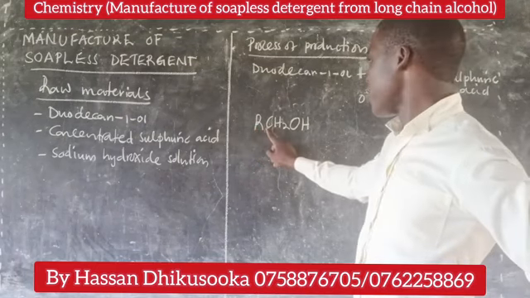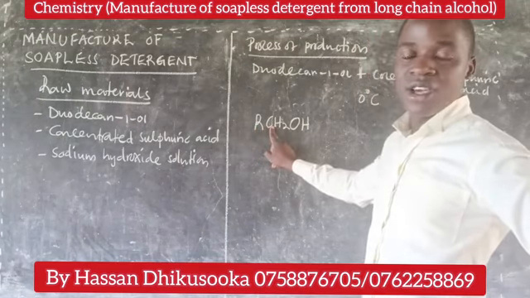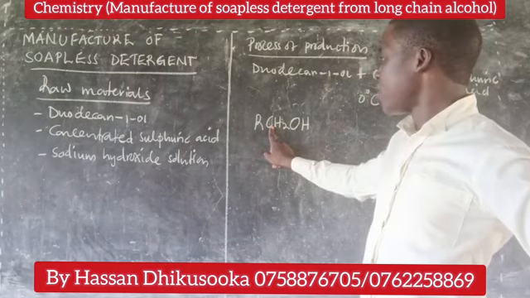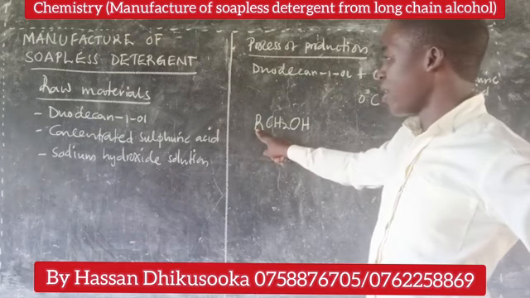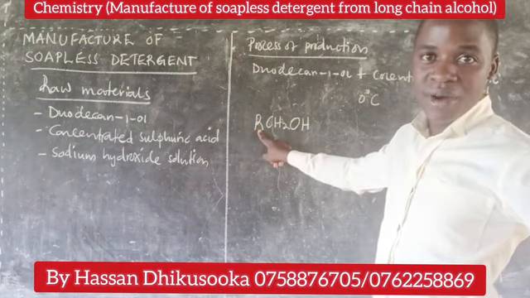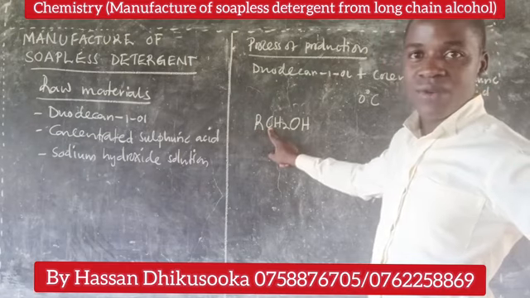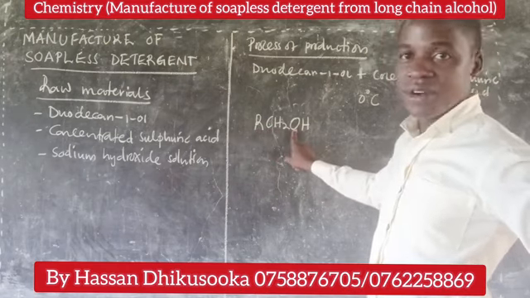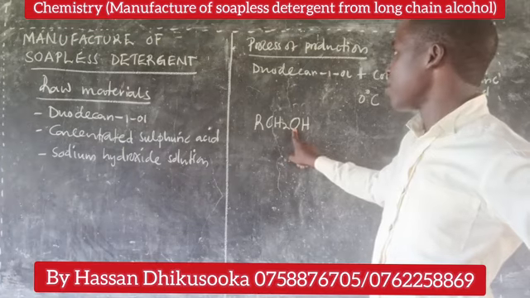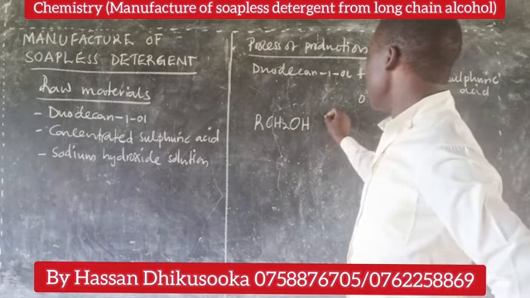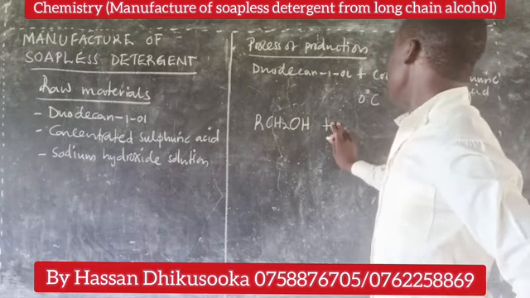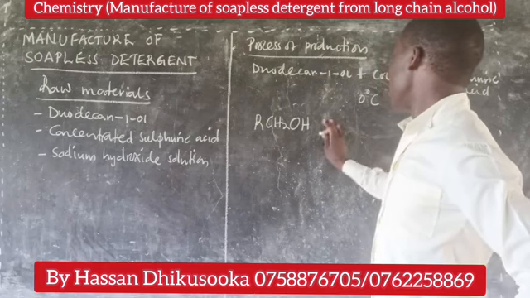How many carbon atoms are we remaining with to reach 12? We are remaining with 11 carbon atoms. So we are assuming that this is an alkyl group with 11 carbon atoms, then plus this one, we go to 12, such that the hydroxyl group is already there.